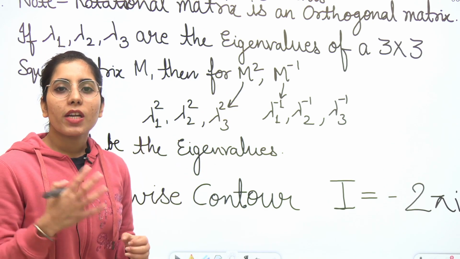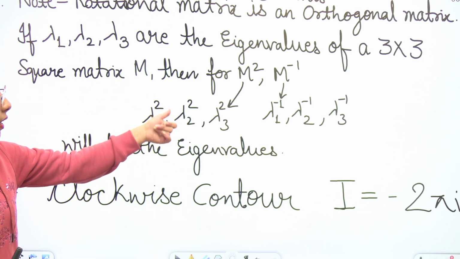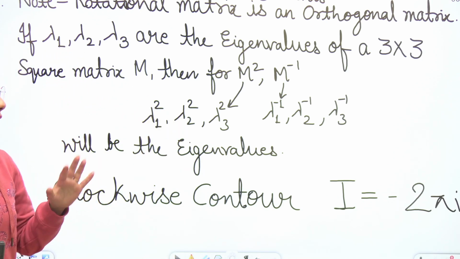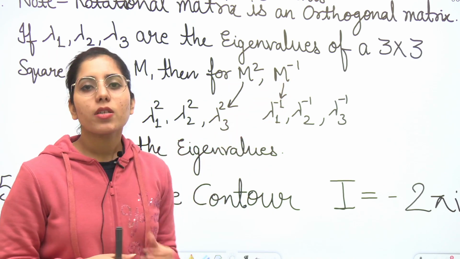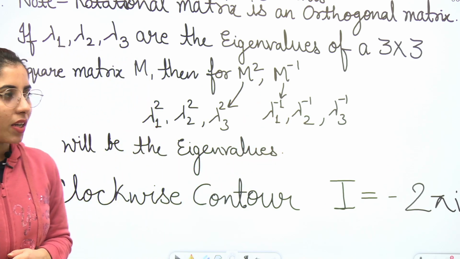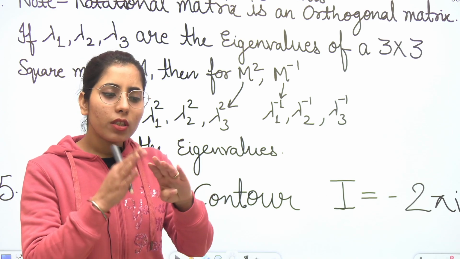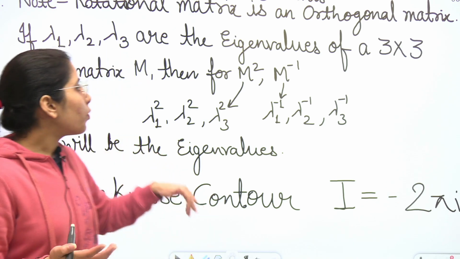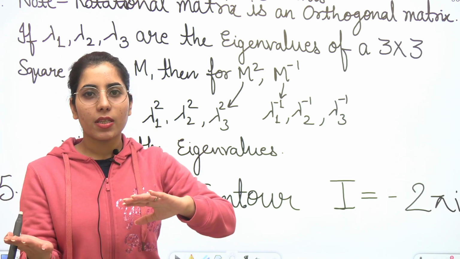So what eigenvalues will you have for the M square matrix? You will have the eigenvalues lambda 1 square, lambda 2 square, lambda 3 square. In the same way, for M inverse, you will have the eigenvalues lambda 1 inverse, lambda 2 inverse, and lambda 3 inverse. That's how you get the eigenvalues of the new matrices you make from a particular matrix which you already had, but with some changes.